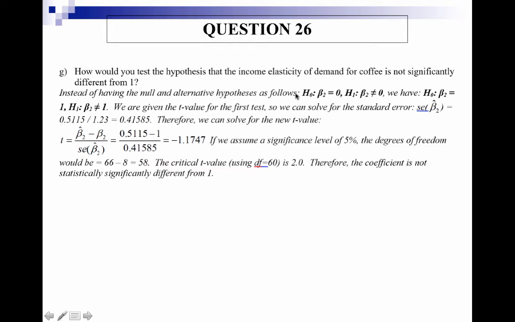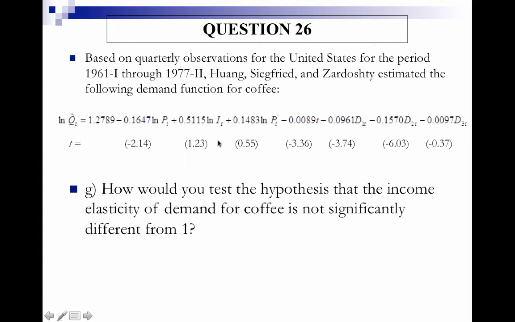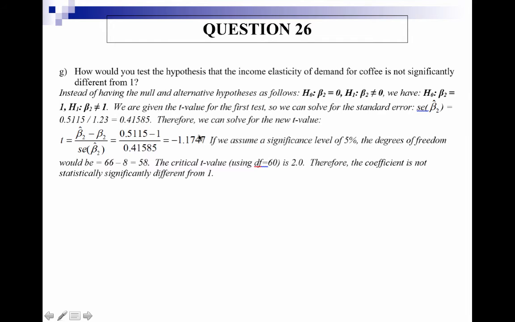So instead of having these null and alternative hypotheses, instead we have these null and alternative hypotheses. So we're given the t-value for this test over here. So the t-value that we're actually given here, which is 1.23, is based on these null and alternative hypotheses. So we have to alter the t-value. So we have to solve for the standard error.